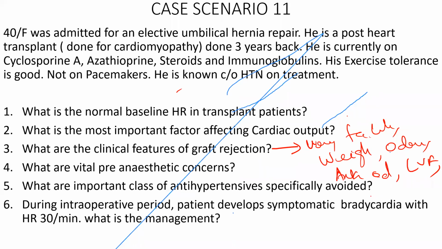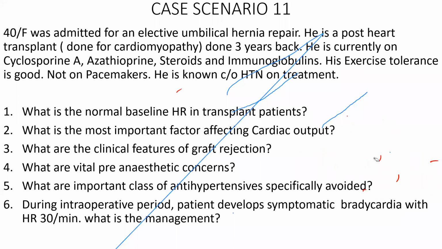Okay, then intractable arrhythmias. So these are the clinical features and signs of graft rejection. When the patient is coming for pre-anesthetic assessment, you have to ask about all these things: any recent weight gain, any edema, decreased urine output, extreme tiredness, poor exercise tolerance, and frequent episodes of ventricular arrhythmias are all signs of graft rejection.